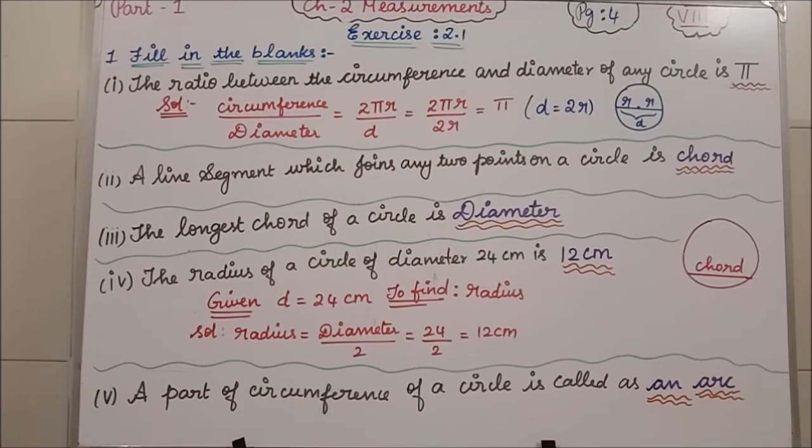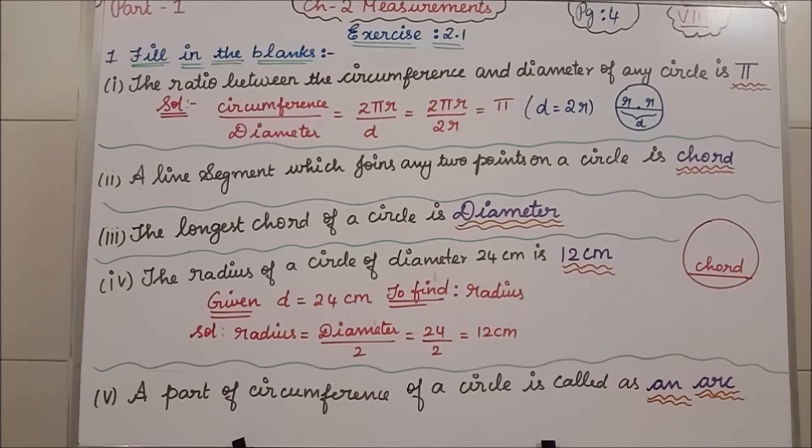Students, in exercise 2.1, the first question is fill in the blanks. See the first question: the ratio between the circumference and diameter of any circle is dash.